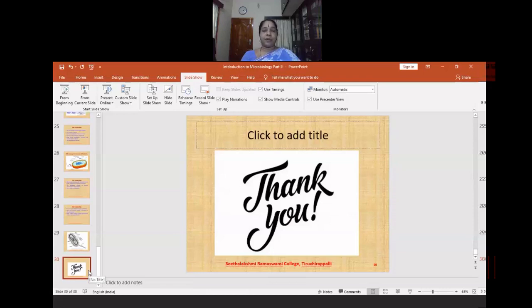In this session, we saw about the function of flagella, classification of bacteria based upon the different types of flagella, the presence of flagella. We also saw about the pili and the function of pili. And we saw about the cell organelles that are present in the bacteria.